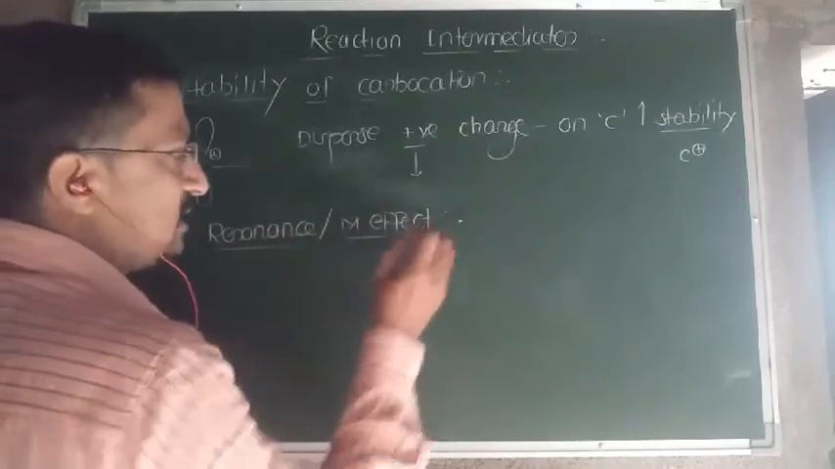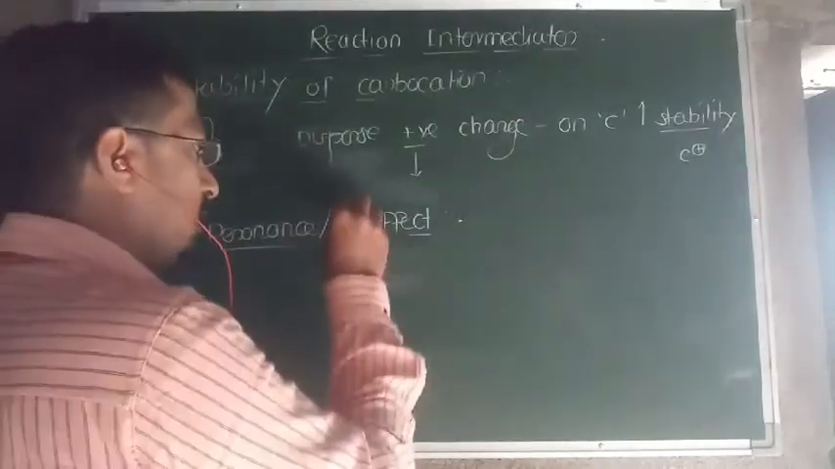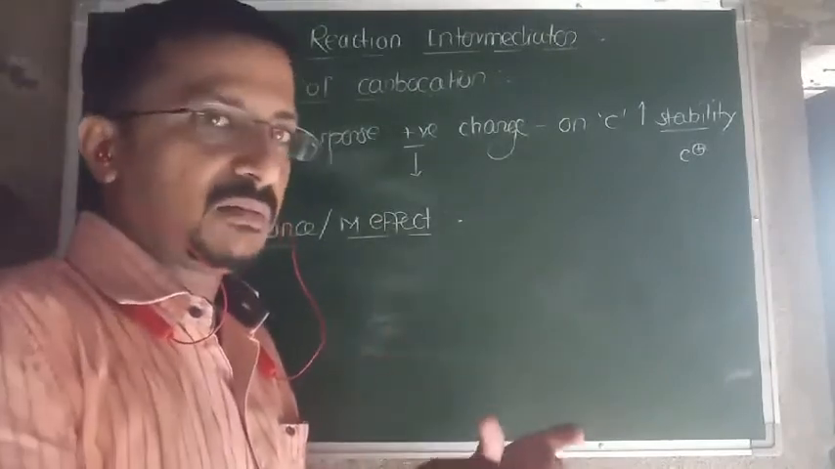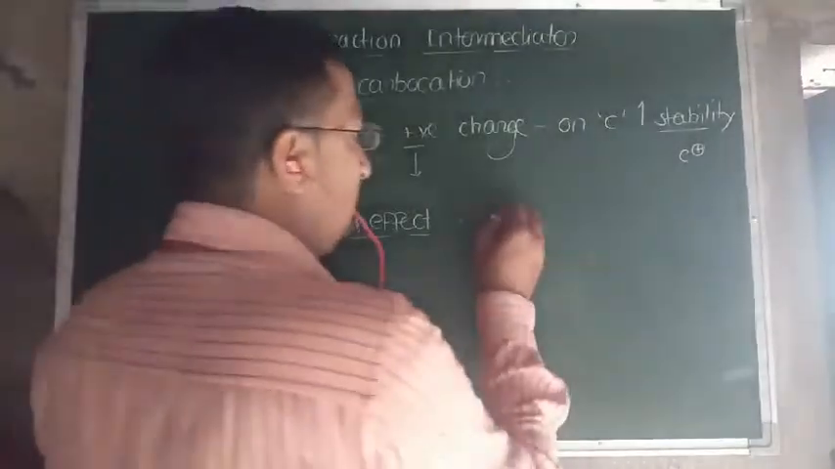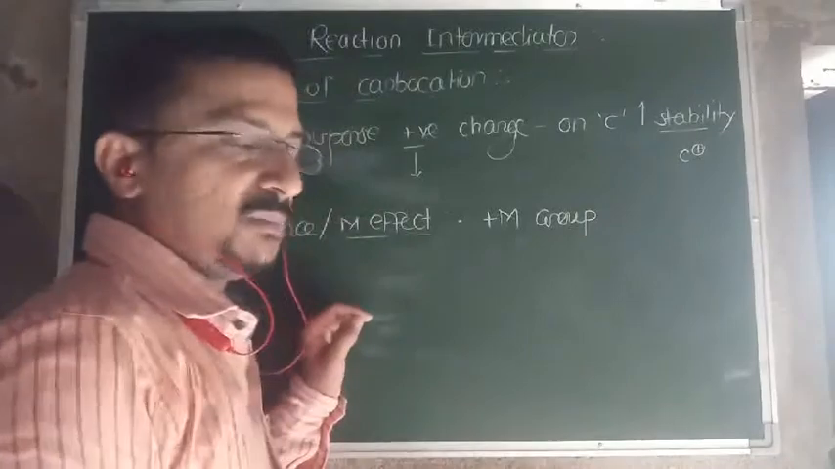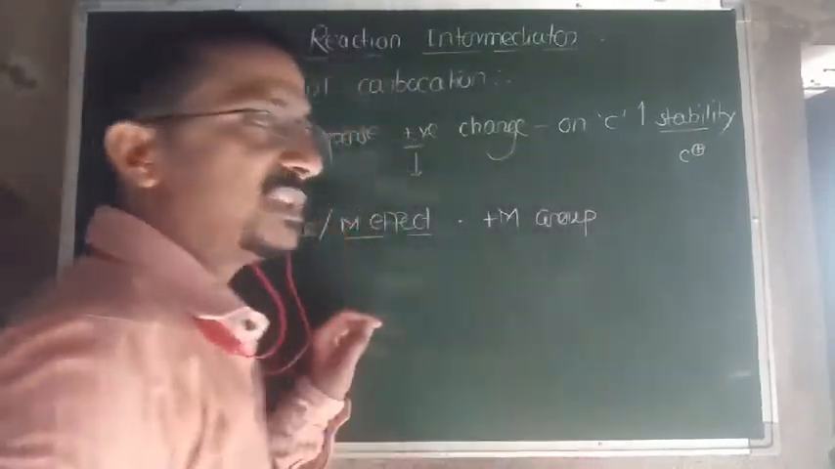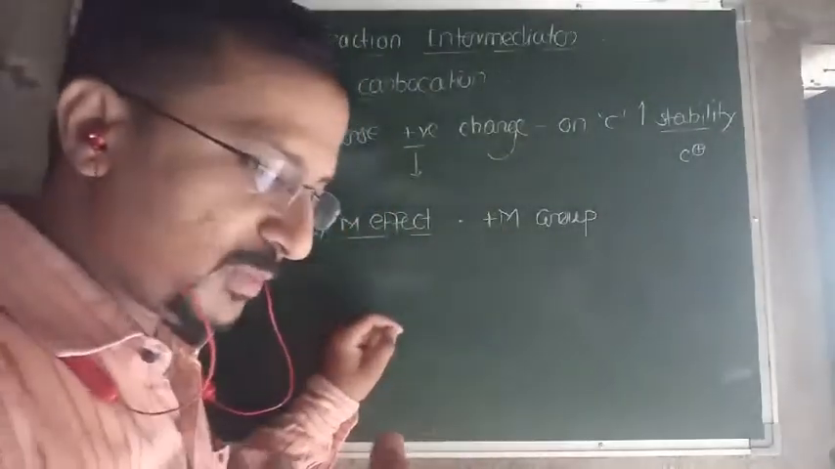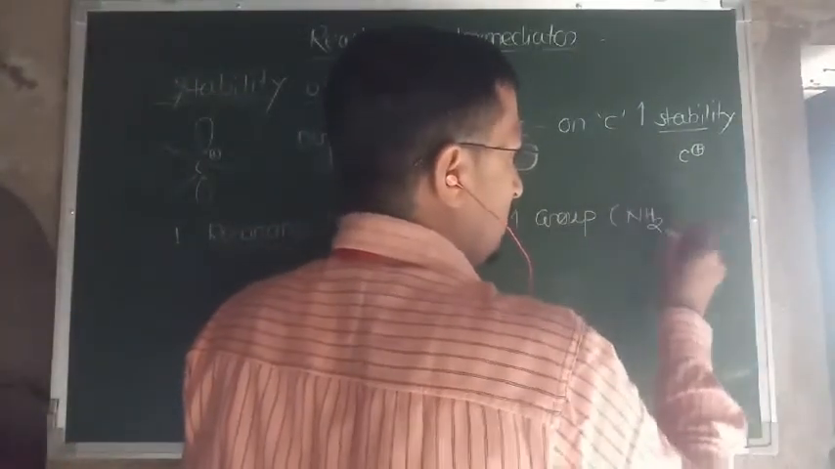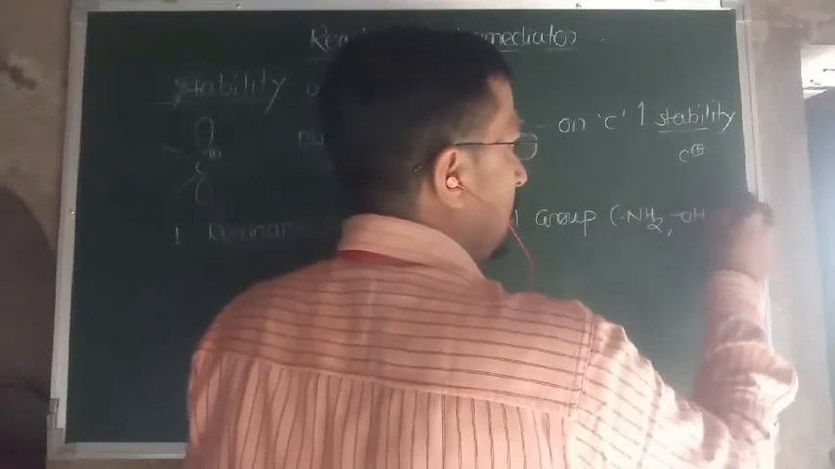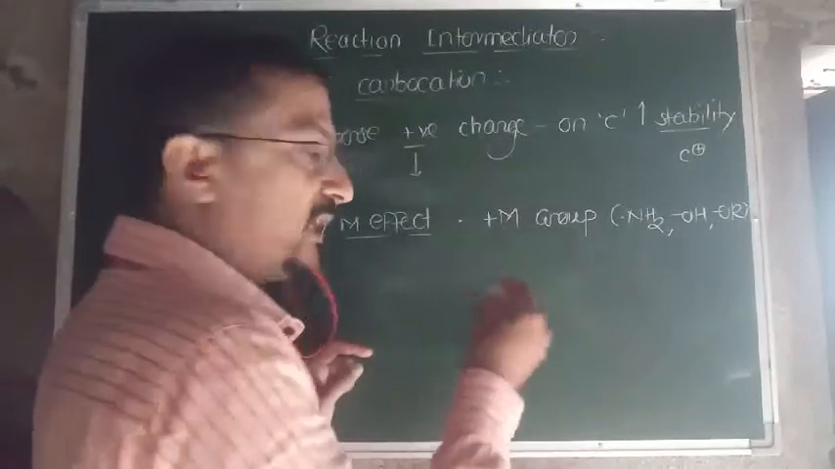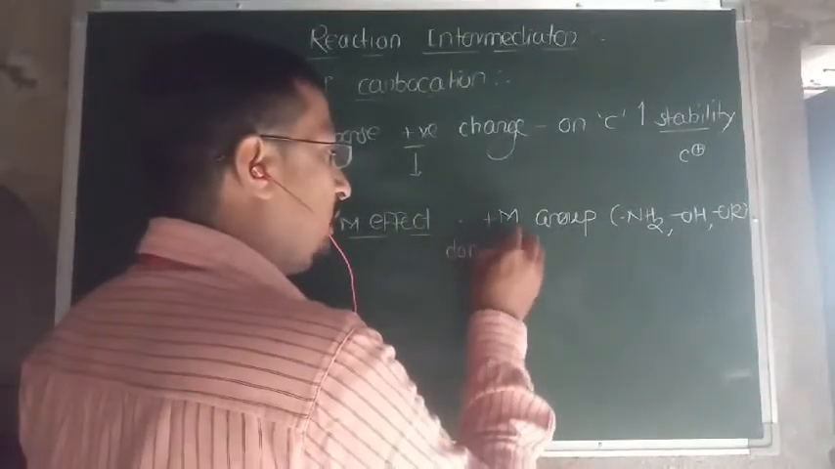As far as resonance is concerned, consider a molecule containing a carbocation attached with a plus M group. Plus M groups are those groups, it may be NH2, or alcohol, OH or OR. If such groups are attached to the carbocation, then these plus M groups have a tendency to donate electrons.